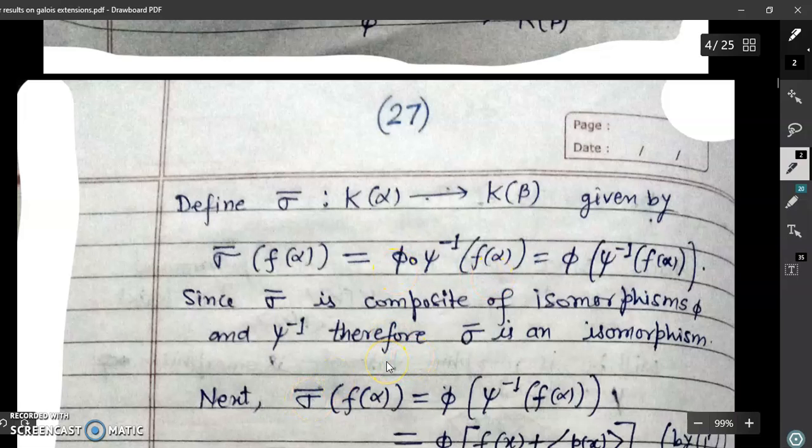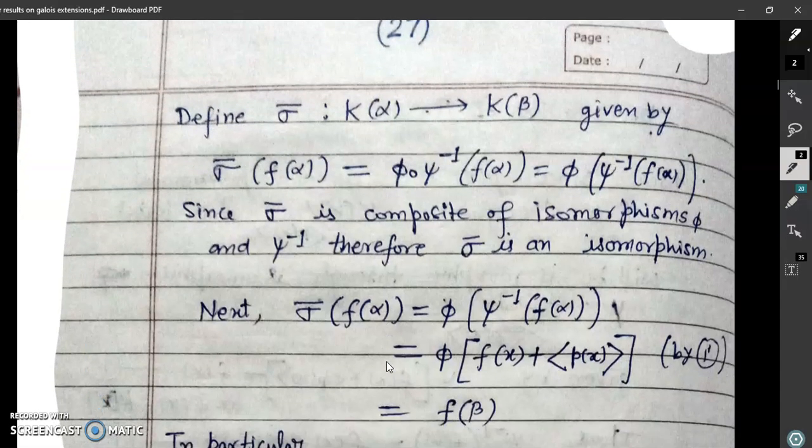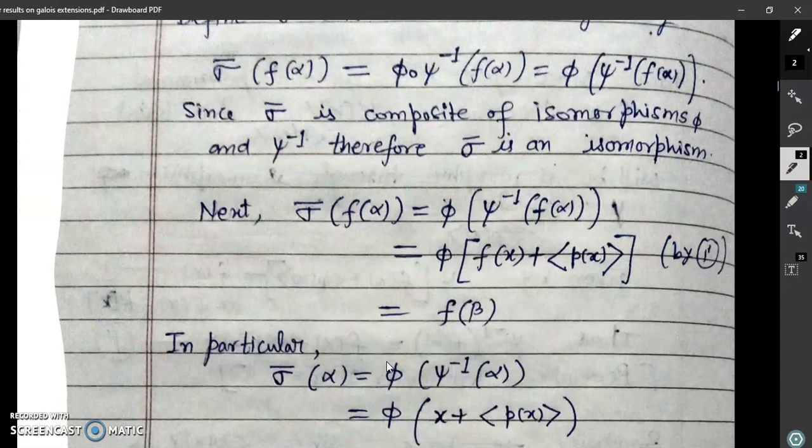Now our aim is to prove that this isomorphism carries alpha to beta. So just note that we apply sigma bar on f(alpha). By definition, sigma bar of f(alpha) will be phi composite psi inverse of f(alpha).